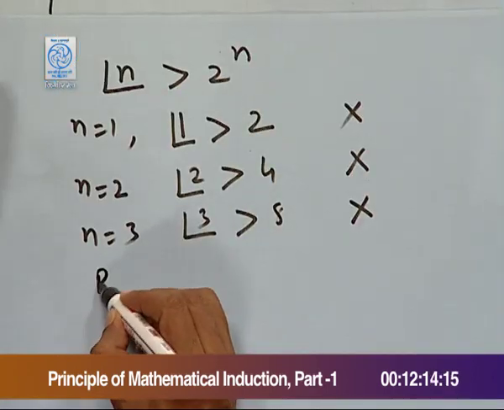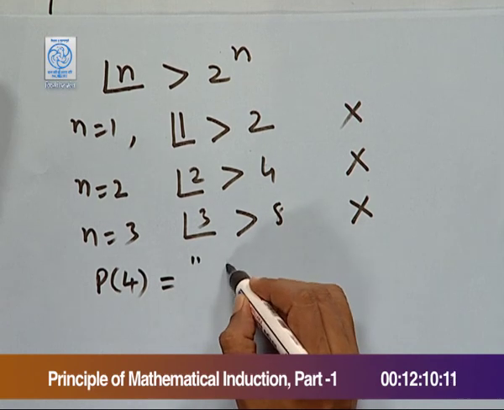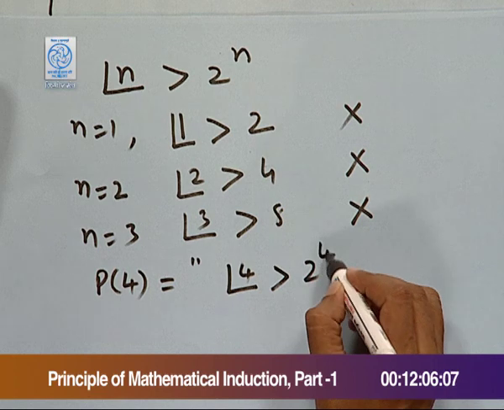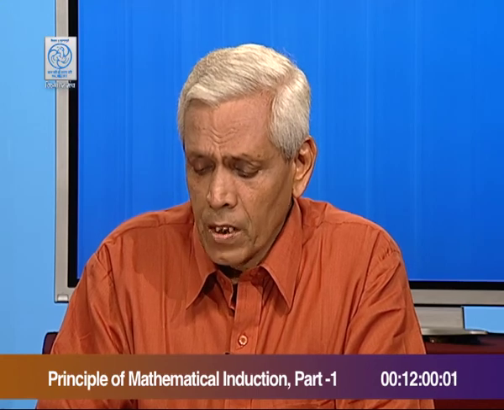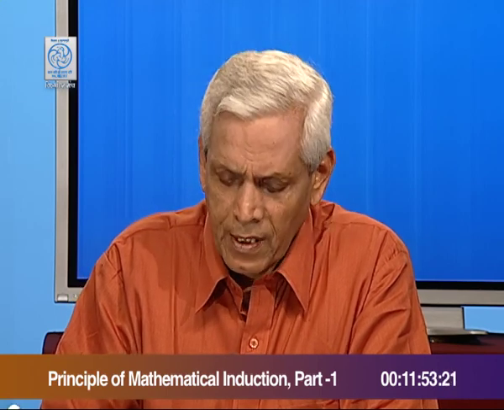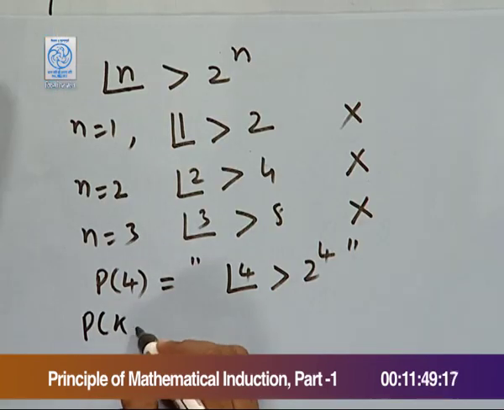So, we first find P(4), that equals factorial 4 more than 2 raised to power 4. Of course, factorial 4 is 24 and 2 power 4 is 16. So, the result is correct. So, P(4) is verified. Thereafter, we go for P(k). So, let P(k) be true.